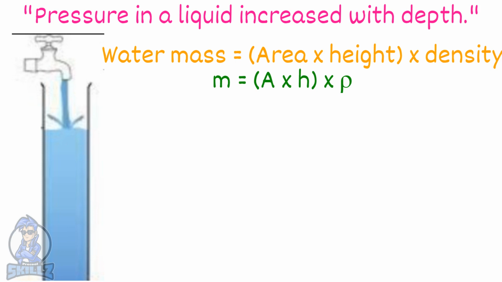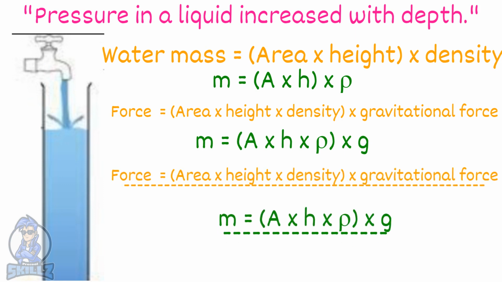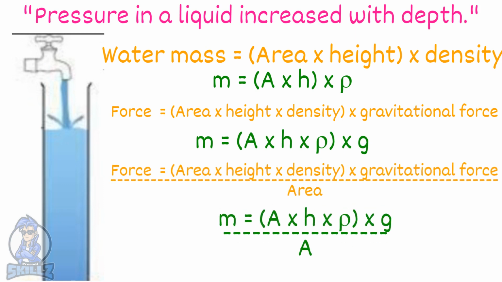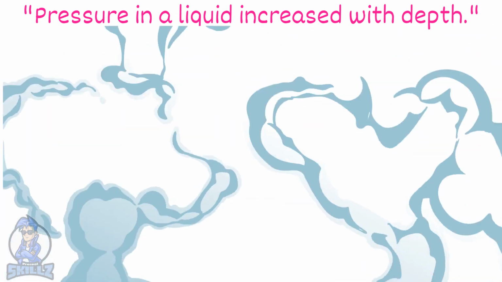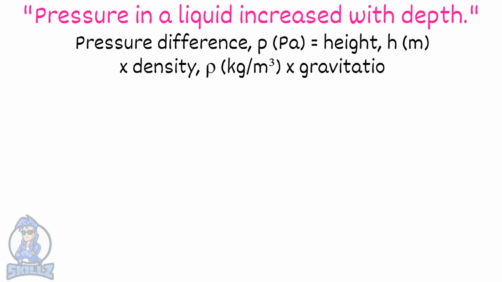The force on the bottom of the water column is equal to the weight of the volume of water, which is the mass, multiplied by the gravitational field strength. As we are concerned with the pressure on the base of the column, we divide the force by the area. The area of the column therefore does not matter, and we can calculate the pressure difference between 2 points in a liquid using the equation pressure difference equals height times density times gravitational field strength.